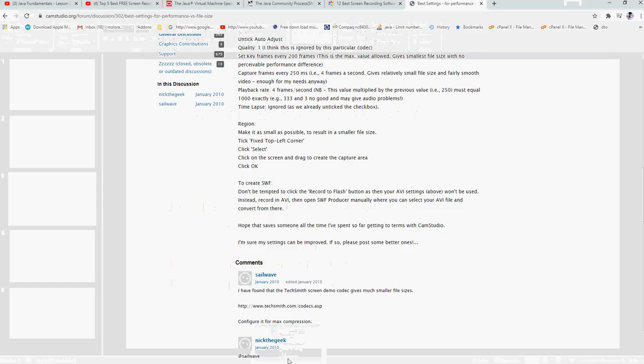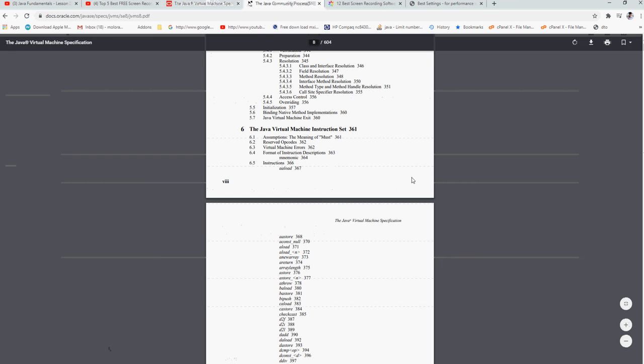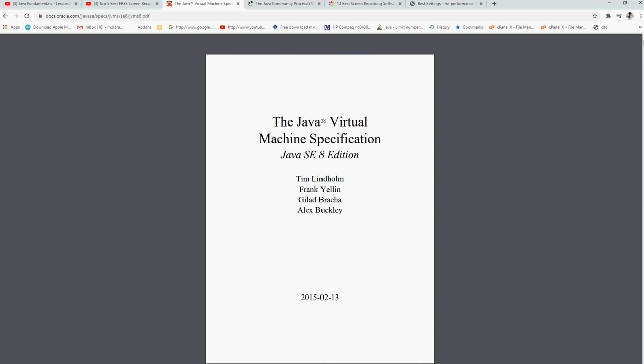Just to show you guys on the website, this is the Java JVM specification for Java 8. So this document documents everything that whoever is developing a JVM for Java 8 must follow. Everything that needs to be done to have a JVM runtime environment for Java 8 must be followed based on this specification.